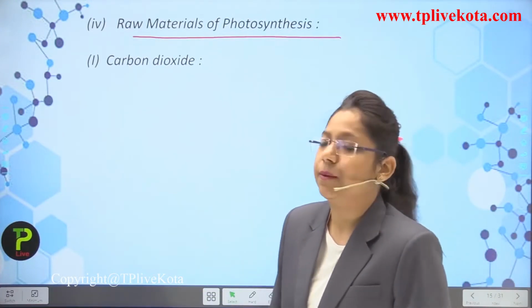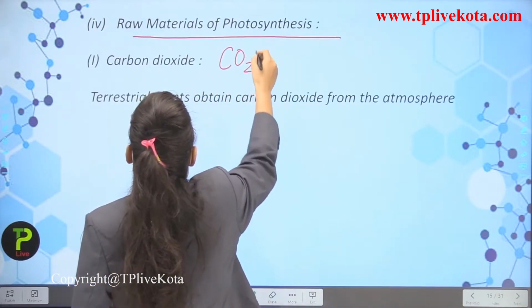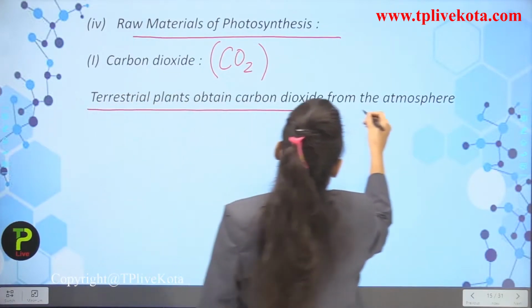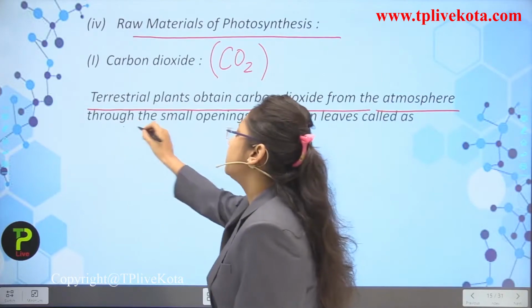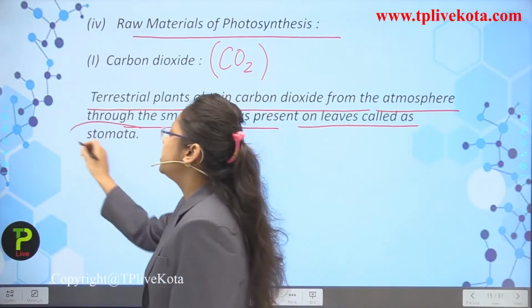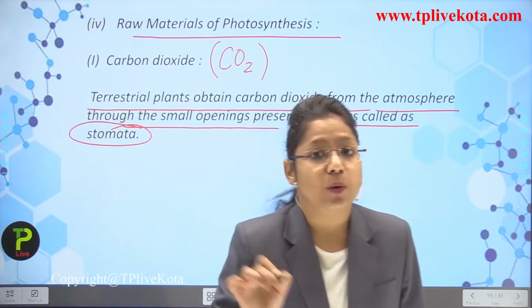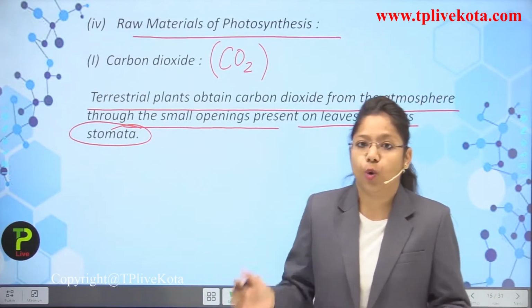So let's read about carbon dioxide. Carbon dioxide is represented by CO2. You know it very well. Terrestrial plants obtain carbon dioxide from the atmosphere through the small openings present on the leaves called what? Stomata. So on leaves the stomata are present, and what happens when they open?